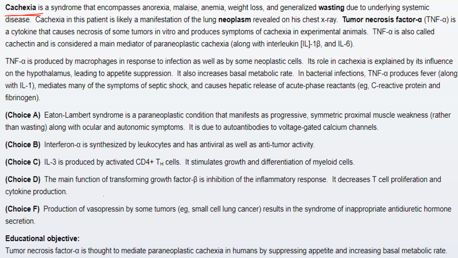Cachexia is a syndrome that encompasses anorexia, malaise, anemia, weight loss, and generalized wasting due to underlying systemic disease. Cachexia in this patient is likely a manifestation of the lung neoplasm revealed on his chest X-ray. Tumor necrosis factor alpha is a cytokine that causes necrosis of some tumors in vitro and produces symptoms of cachexia in experimental animals. Tumor necrosis factor alpha is also called cachectin and is considered a main mediator of paraneoplastic cachexia along with interleukin 1 beta and interleukin 6.